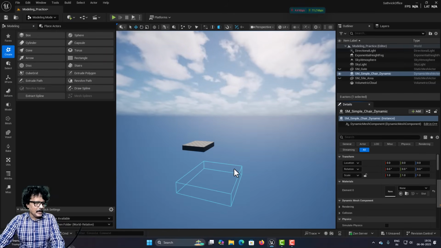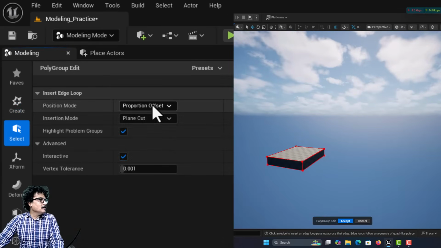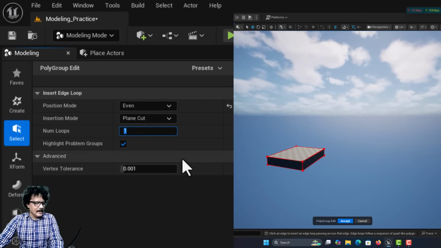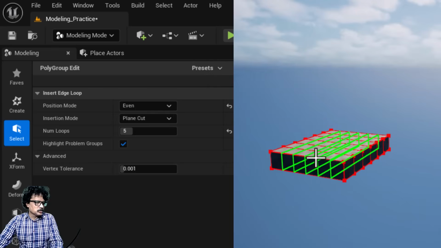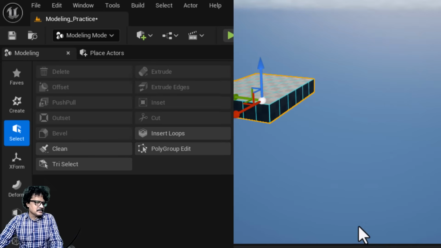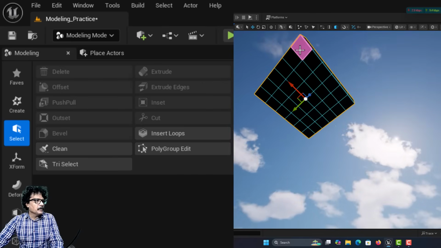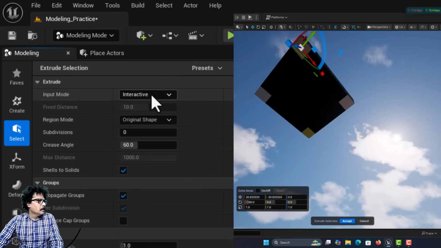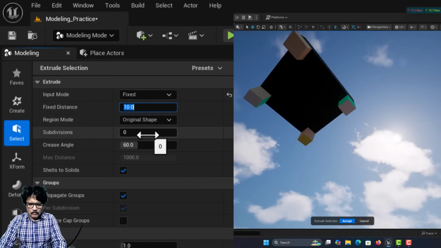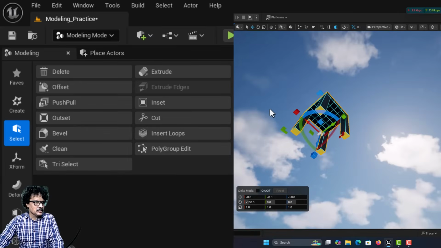I will press G to enter game view now. I came into the select tool and clicked on insert loop, and we changed this to even, and we created 5 cuts along the y axis and also along the x axis. Then click accept. Then I just tilted it up, and I will roll the mouse a little to zoom in, and here I am now going to select 1, 2, 3 and 4, and we extruded it by a fixed length of around 50 centimeter because this was the height I needed. I click accept here.